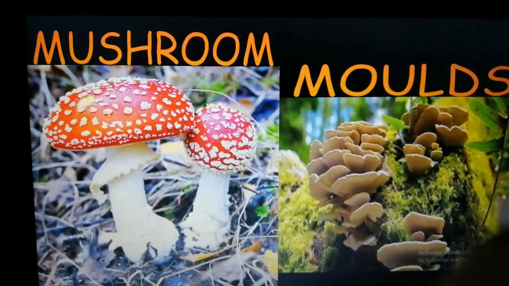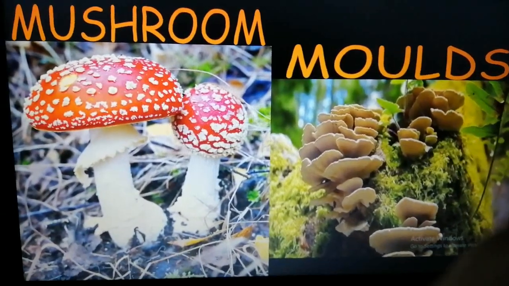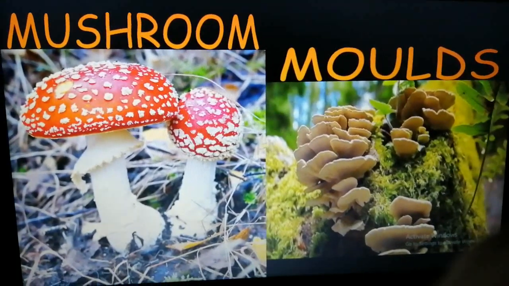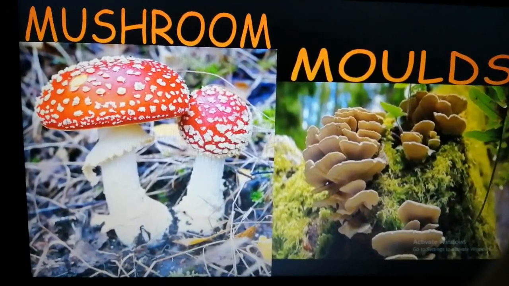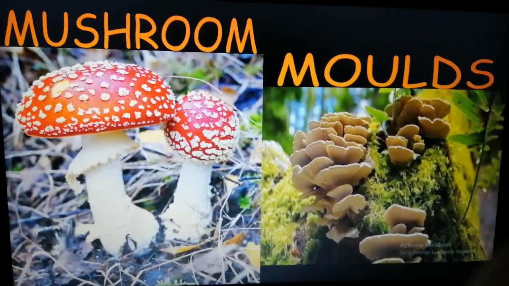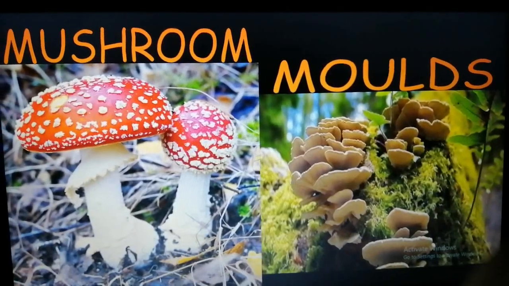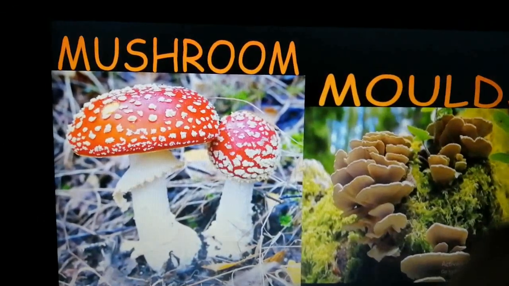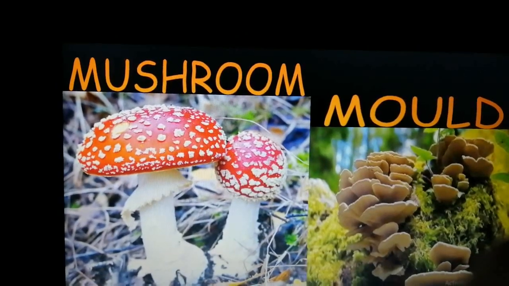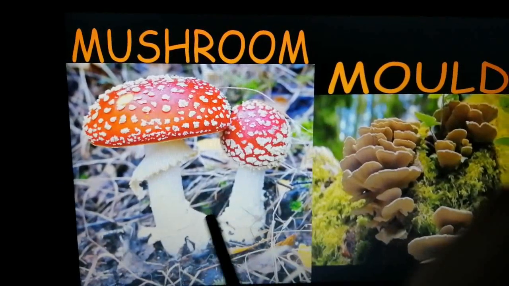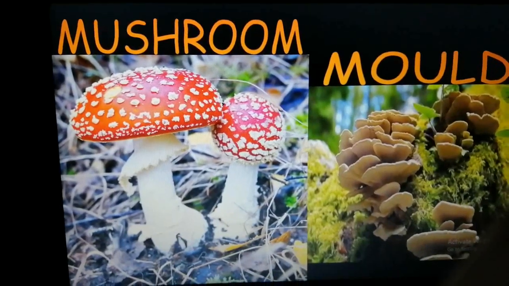Yes. So in case of molds, you must have seen them on bread. When the bread gets stale, you can see molds developing on it. They secrete juices which break down the plant or animal body, and that is how they then absorb nutrition from it. And in case of mushrooms, mushrooms break down the dead or decaying animal or plant outside their body, and then they absorb it and get their nutrition. Clear?